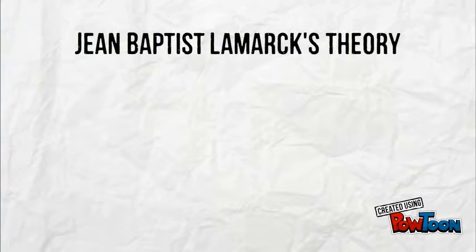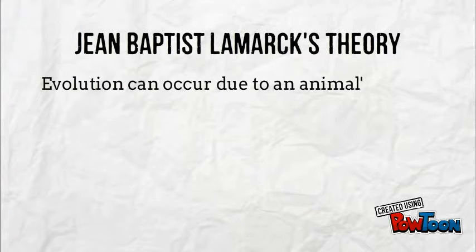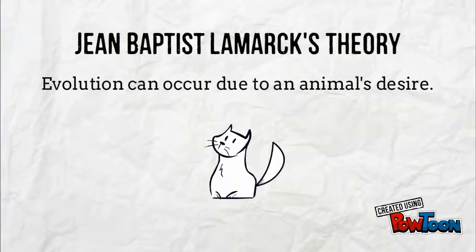He also believed that evolution can occur due to an animal's desire. For example, if a cat's desire was to have a longer tail, its tail could stretch to be longer, and then this would be passed on to its offspring.